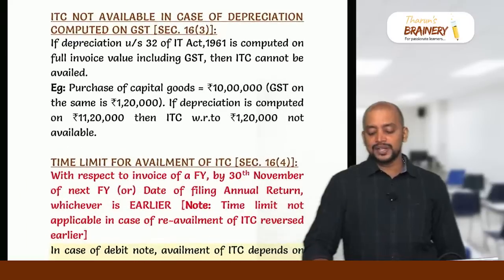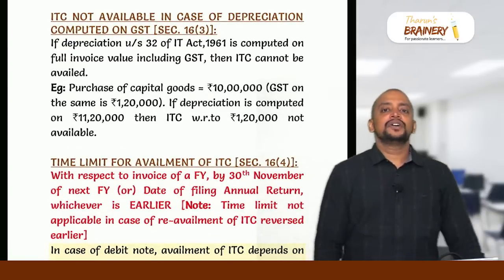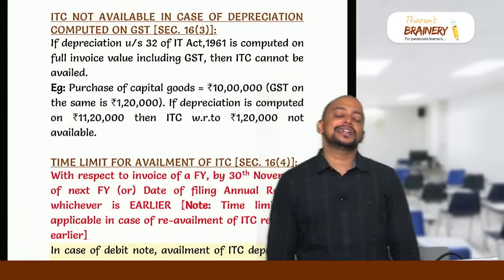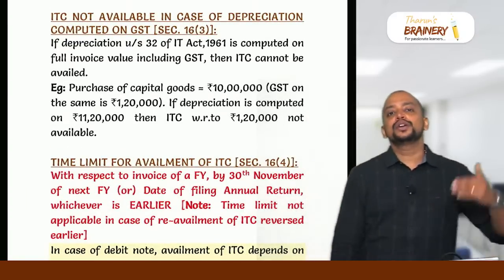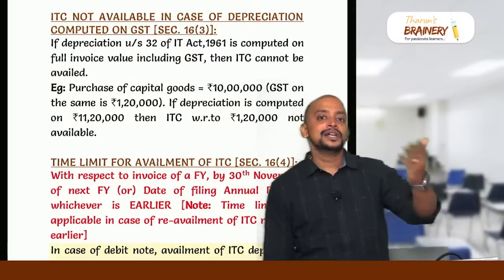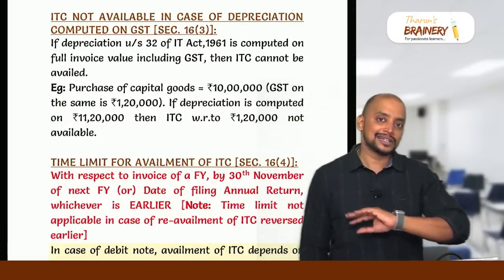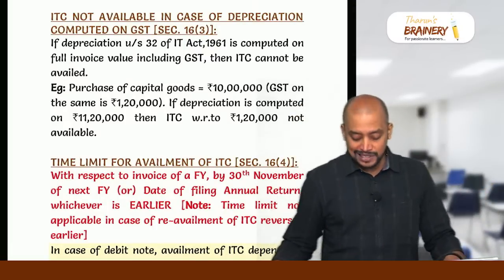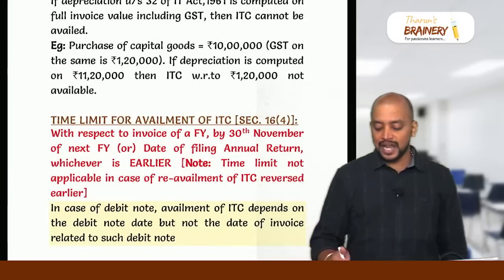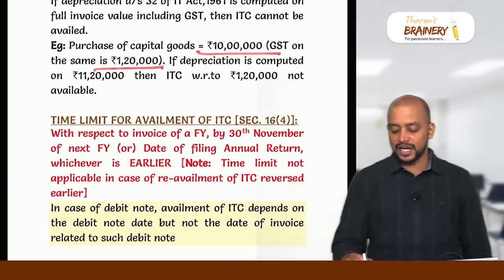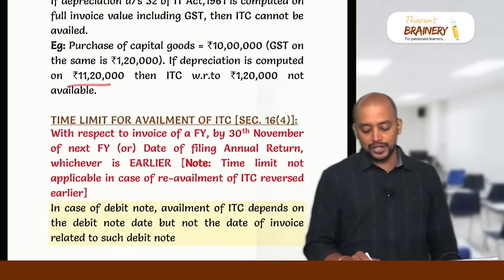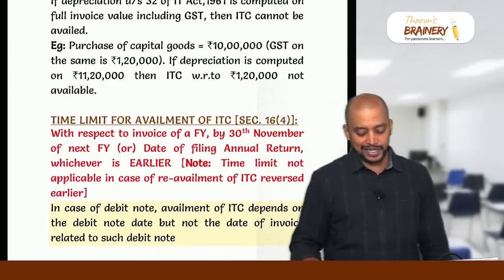Then depreciation, section 16(3): whenever we compute the depreciation under Income Tax Act section 32 by including the GST component also, then the GST cannot be taken as credit, because depreciation has already been computed on it. For example, capital goods is 10 lakhs and GST 1,20,000. If depreciation is computed on 11,20,000, this 1,20,000 cannot be taken as ITC.